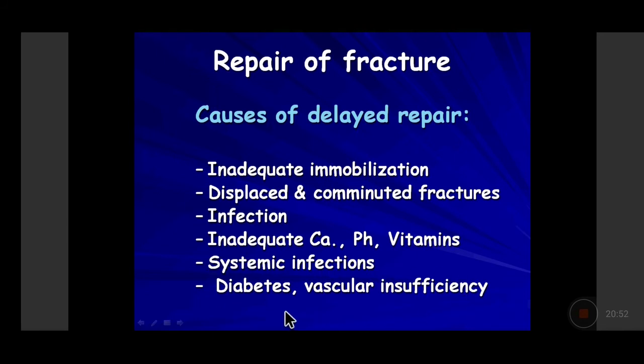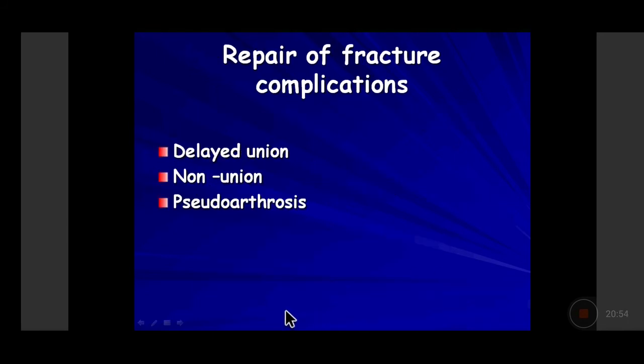All this will lead to impaired repair of the fracture. So what can be the complications? One is there is a delayed union or delayed repair. Two, sometimes there may be no union. So the two bits are lying, but they are not unified itself. A small pseudo joint-like space may form in it, and that is called as the pseudoarthrosis.